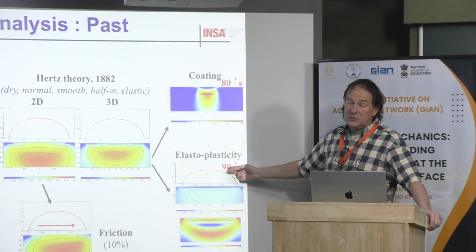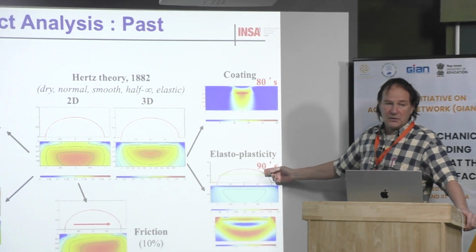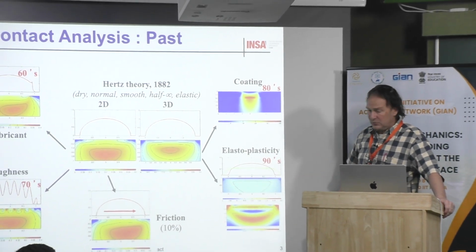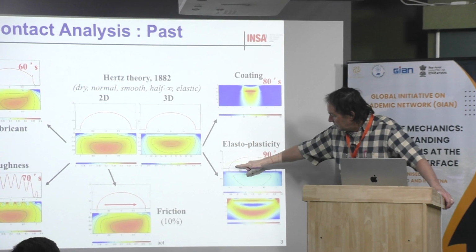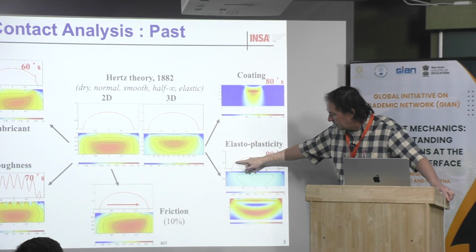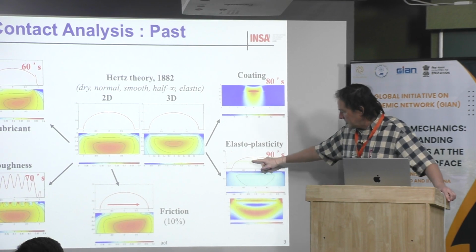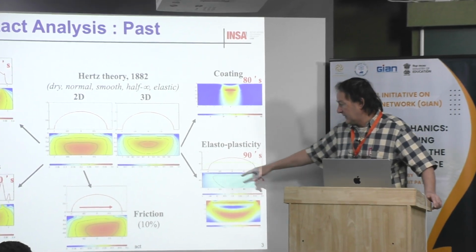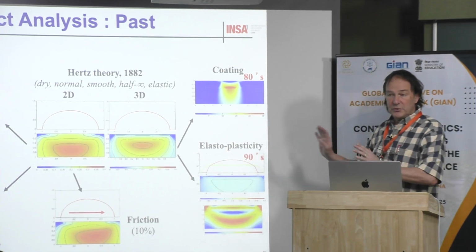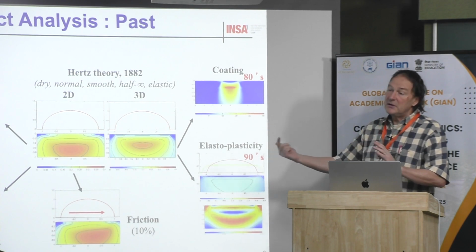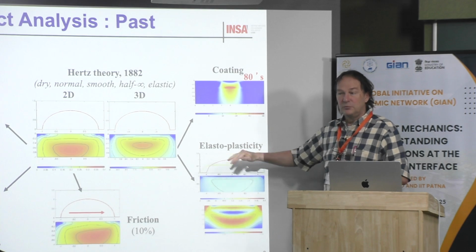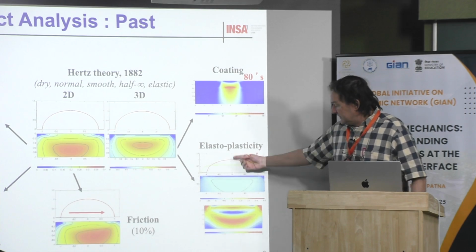In fact, it was published mostly in the early 2000s. The first complete solution was published in 2002. As you can see here in red, you have the elastic solution, and in green, the elastic plastic solution. As I said yesterday, the integral of the pressure is the same for both models, but because this is a 3D axisymmetric model, it is not the area which is important, it is the volume.